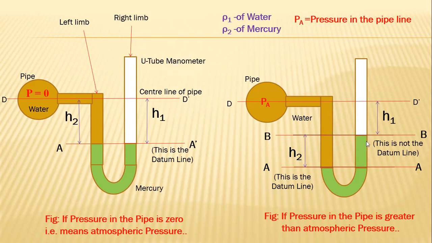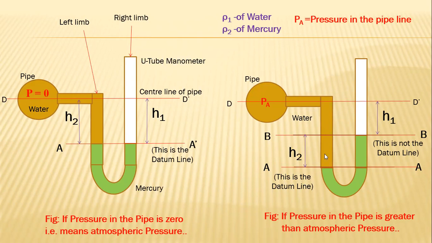Correct. And what is the height of mercury in the right limb from the center of the pipeline? H1, correct. H1 represents the height of the surface of mercury from the center of the pipeline.